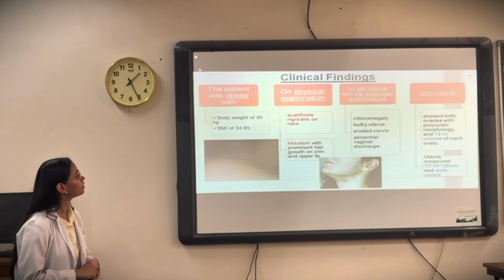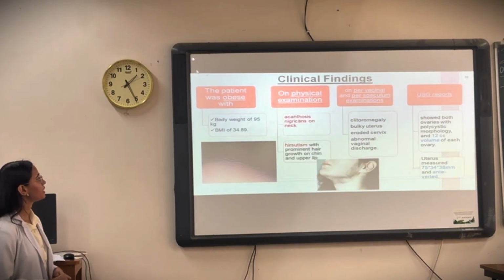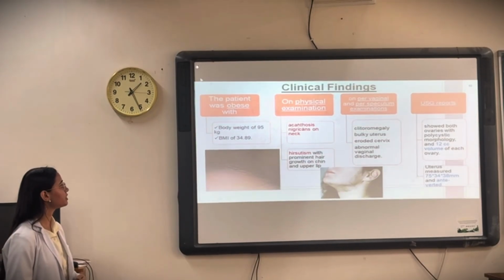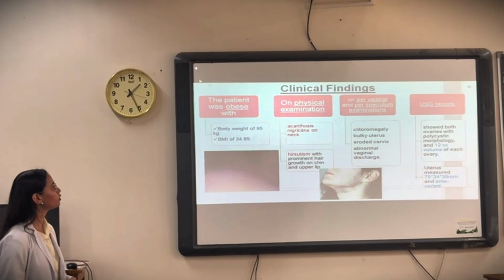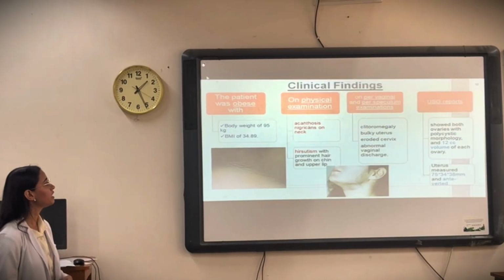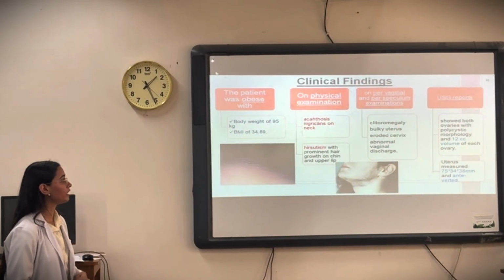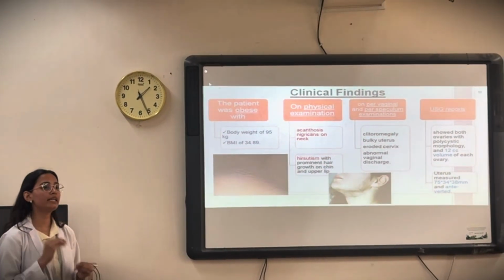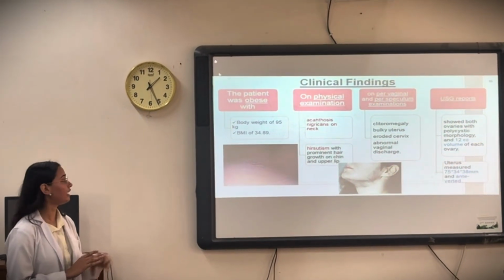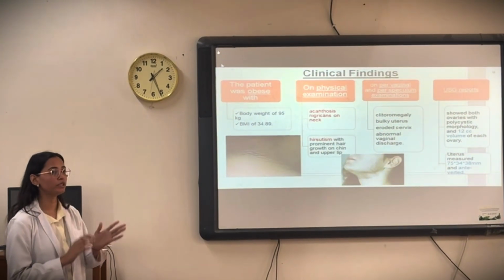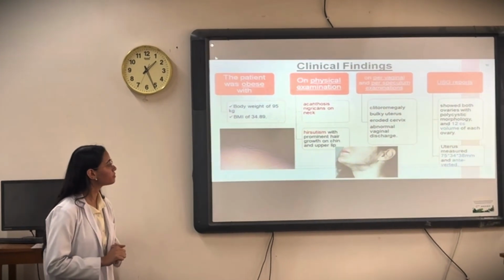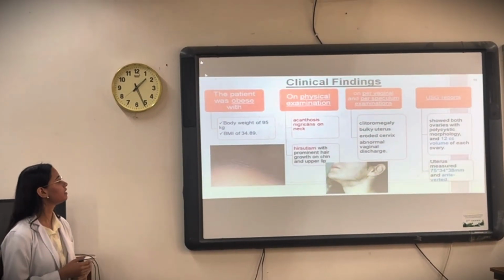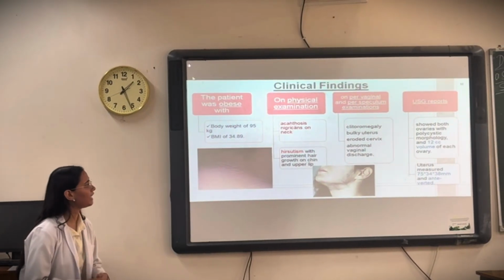hyperandrogenism. And on per vaginal and per speculum examination, we find clitoromegaly, bulky uterus, eroded cervix, and abnormal vaginal discharge. On the USG report, both ovaries showed polycystic morphology and 12 cc volume of each ovary. For that criterion, the ovarian volume should be greater than 3 cc, and the person has 12 cc ovarian volume. And the uterus measured 75 long, 34 by 38 thickness, and anteverted.